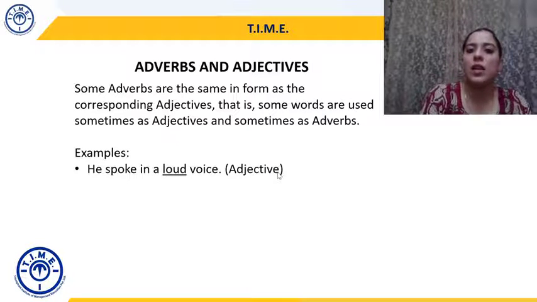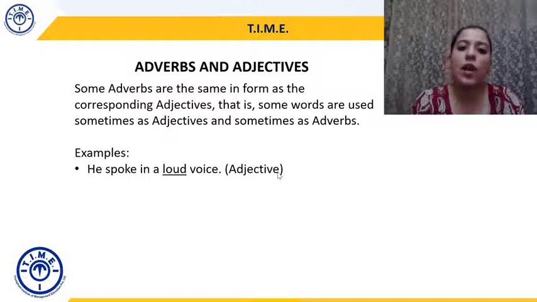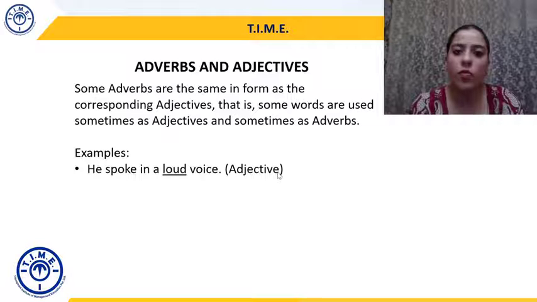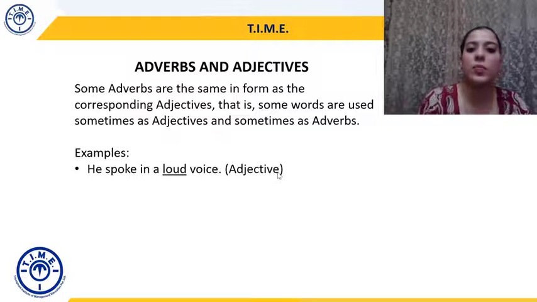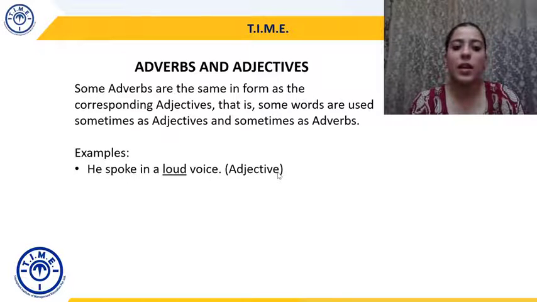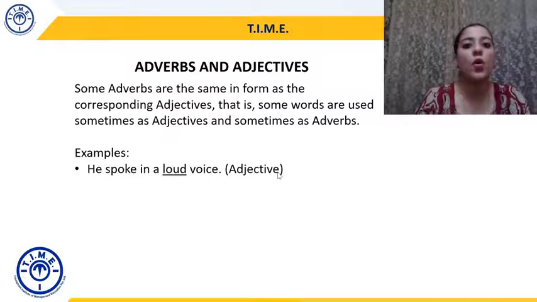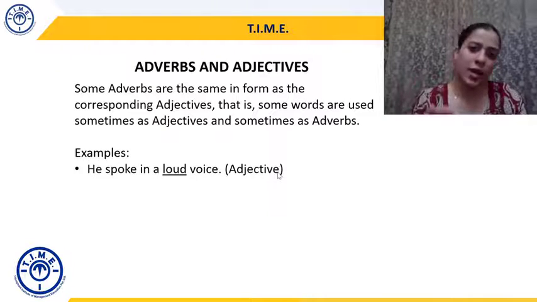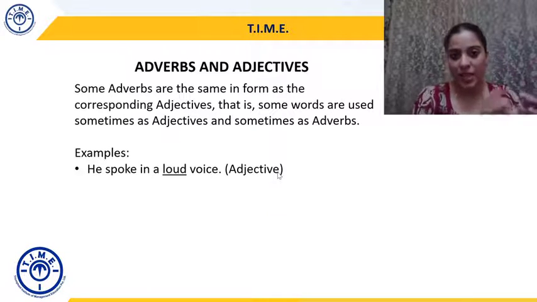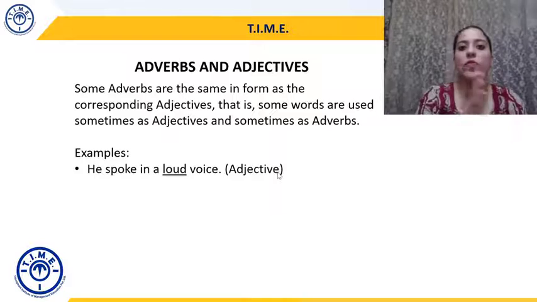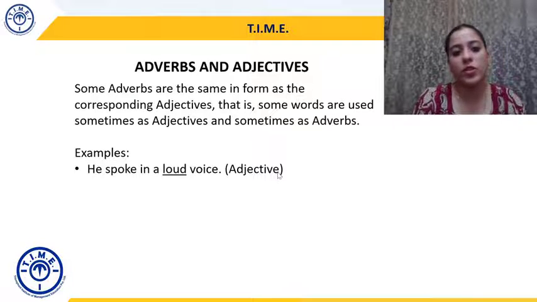He spoke in a loud voice. So here loud is an adjective. Why? Because it is telling you about the nature of the voice, right? Voice is a noun. It is telling you about the nature of that noun. So it becomes an adjective. He spoke in a loud voice. Now if I say he spoke loudly, if I just add the suffix ly, then it becomes an adverb because then it's talking about the speaking. He spoke loudly. It is actually modifying a verb instead of a noun.